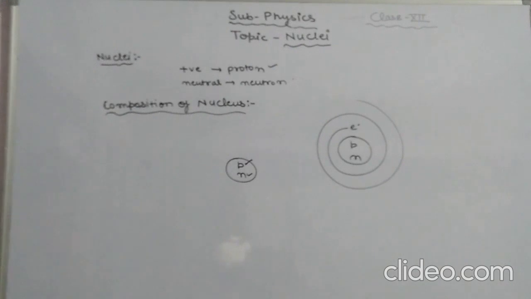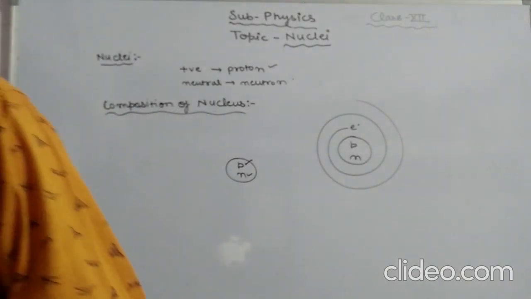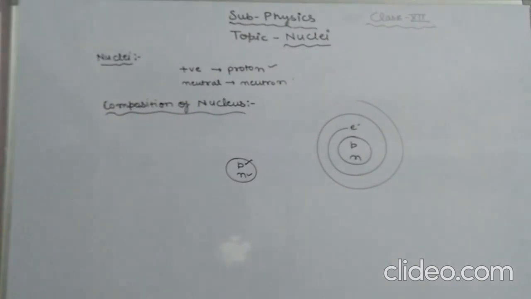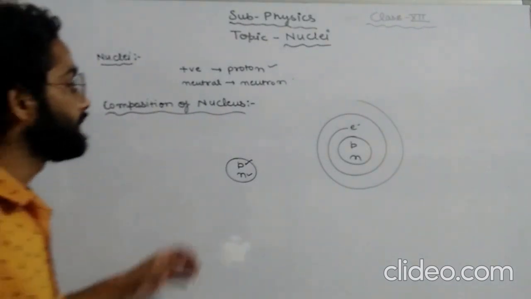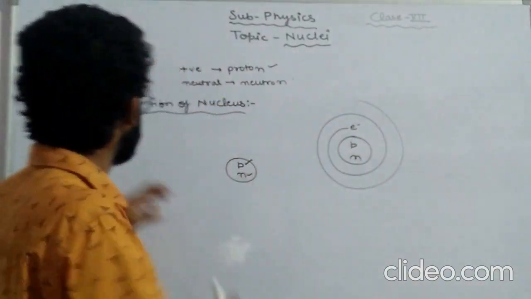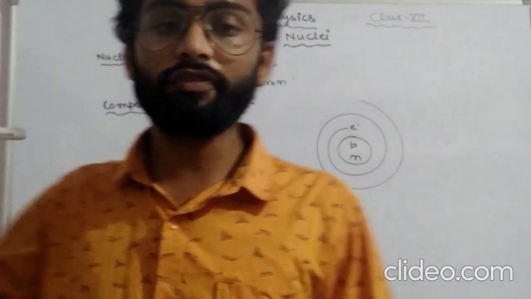The nucleus contains positively charged particles like protons and the electrically neutral particles called neutrons, and a negatively charged particle, the electron, revolves around it. So this is the composition of the nucleus.